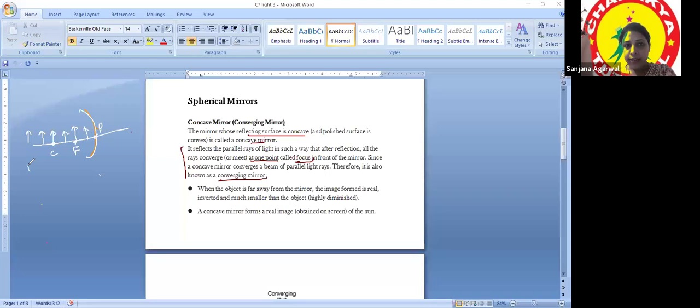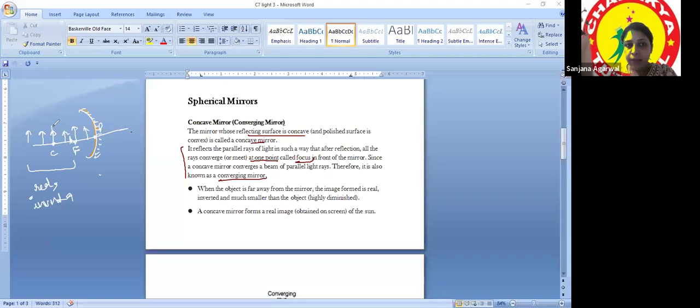From infinite distance to a point just before focus, the image formed is real and inverted. Means if your object is anywhere from infinite distance to this distance before F, you will not see the image in the mirror like we do in the plane mirror. The image will not be visible inside the mirror. Then where is it? It is formed somewhere here only.